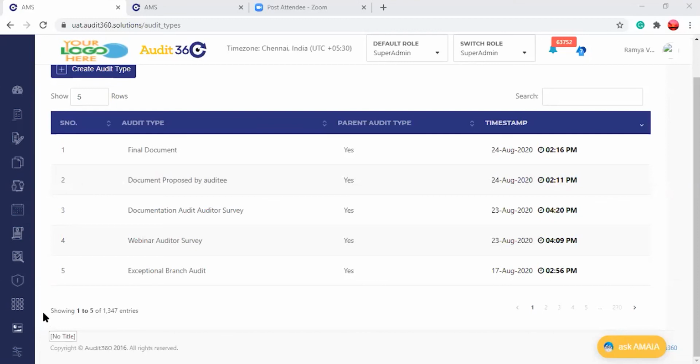And next Monday, we will be covering new releases. There are new features that have been added to Audit 360 during this time. They are either already released or will be released during the course of this week. So in the next Monday webinar, we'll be covering those new features.